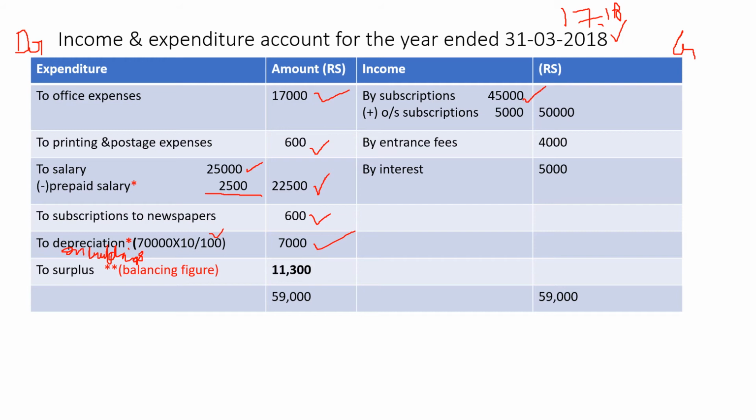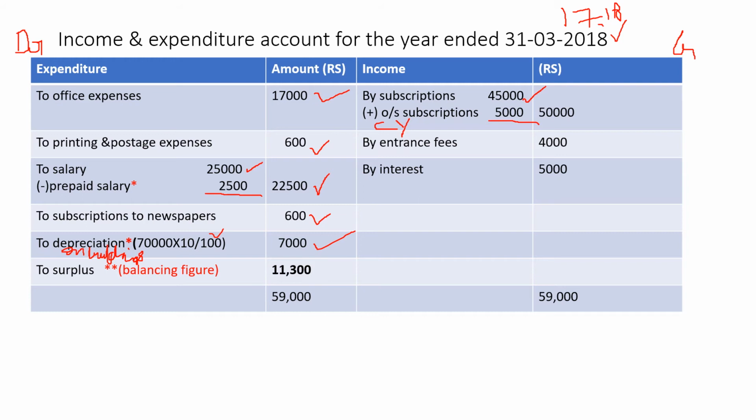So adjustment number 1, you have subscriptions outstanding 5,000. So current year outstanding subscriptions 5,000. Do you have to record that 18-19 5,000? No, that is relating to the next year. We are not recording it since it is given separately.